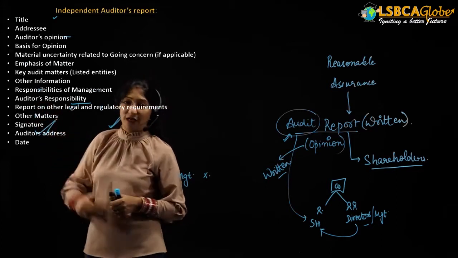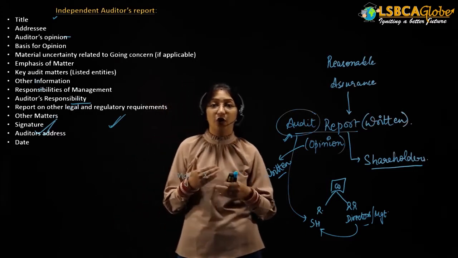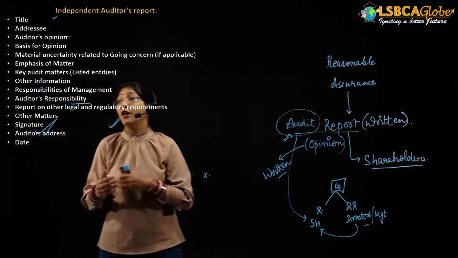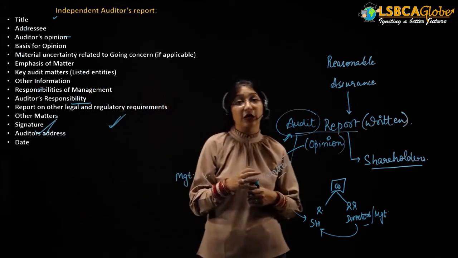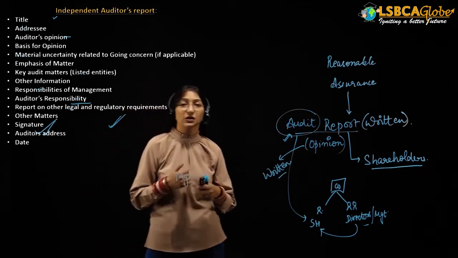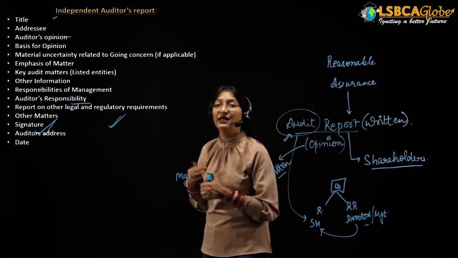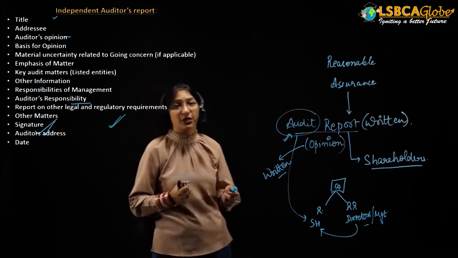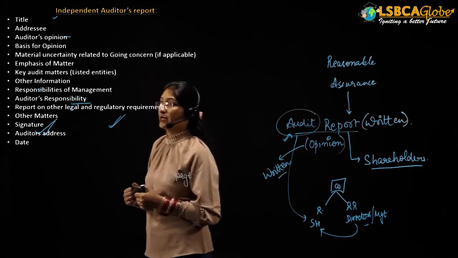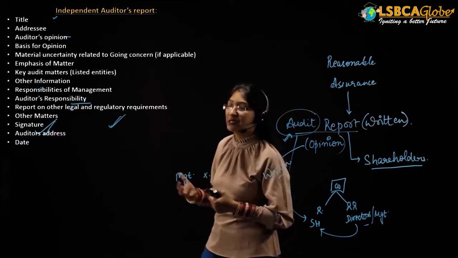Then emphasis of matter paragraph. We'll be discussing more about this particular paragraph, but for now, you should know that the auditor has to provide an emphasis of matter paragraph in his audit report, followed by the key audit matters. The key audit matters have to be provided only in the case of listed companies. What does it mean? In the case of listed companies, it is mandatory for the auditor to provide key audit matters, and for other than listed companies, he can provide key audit matters, but it is not compulsory. Then other information, the auditor will provide some other information that also we will be discussing more in this chapter.